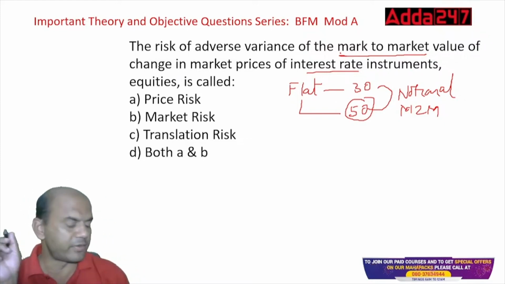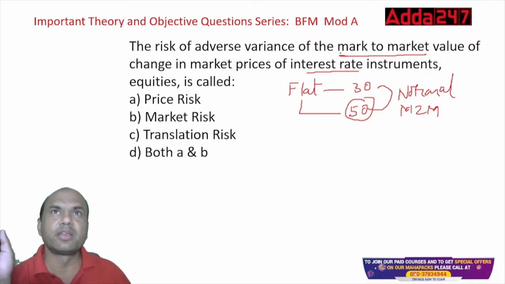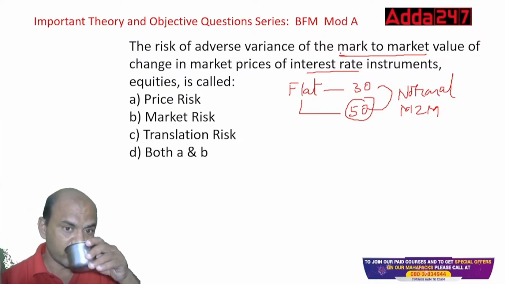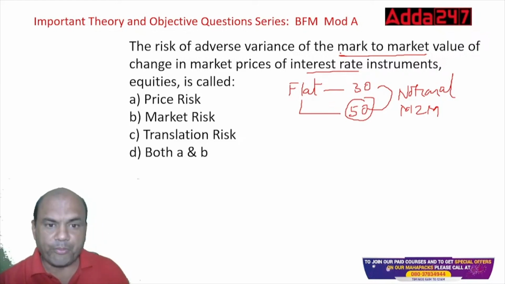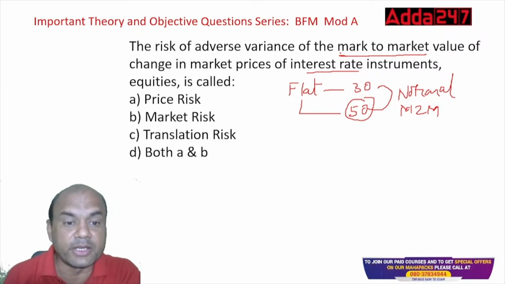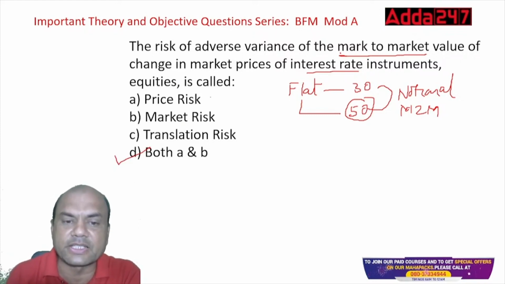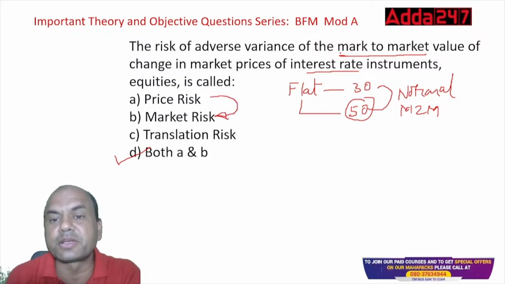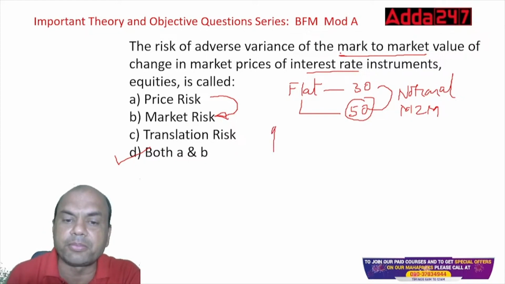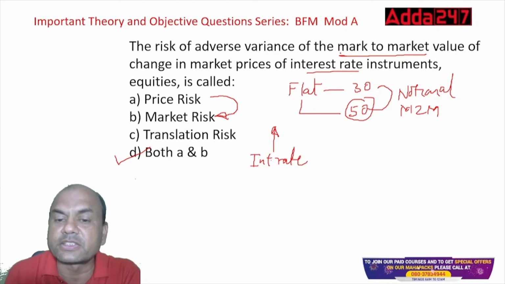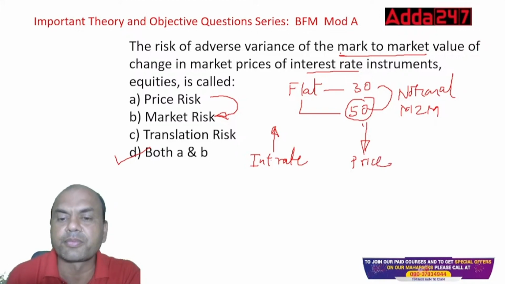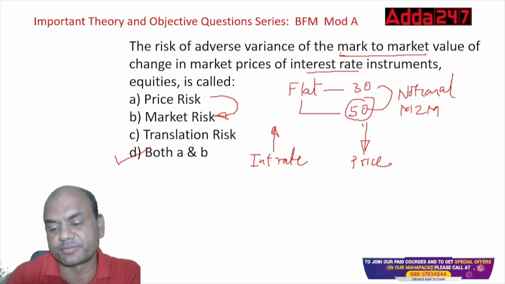What is the answer? Let me get it from you first. I'll explain, not an issue. It is both A and B, price risk and market risk, both. Because here price risk is actually a part of market risk, and price risk arises because of the interest rates. If the interest rate goes up, then the price of the bond will go down. Price will always go down. So this is basically the logic behind this.